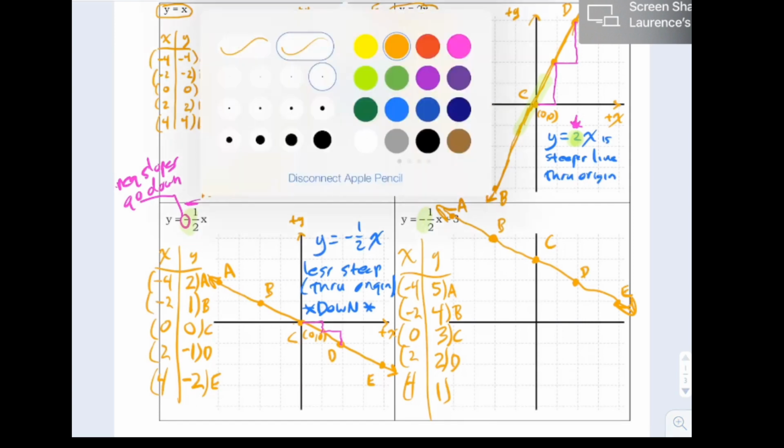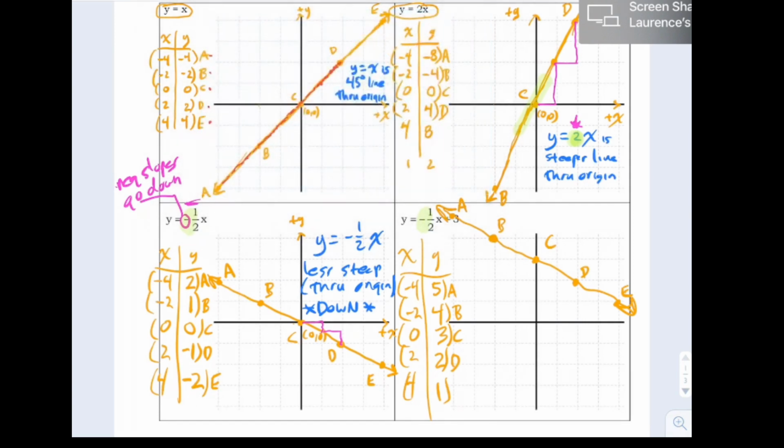What did this 3 do? What this 3 right here did is it made the line go up by 3. So instead of starting here at the origin, 0, 0, it started up here at 0, 3. And notice every single point on the line is shifted up by 3, basically.